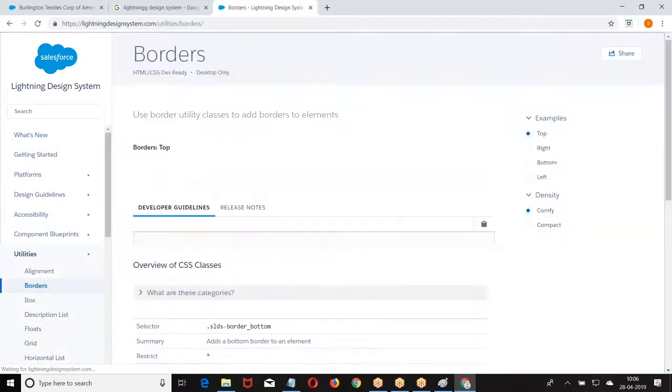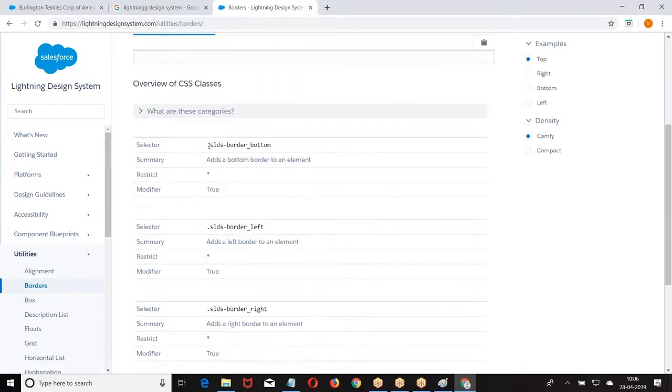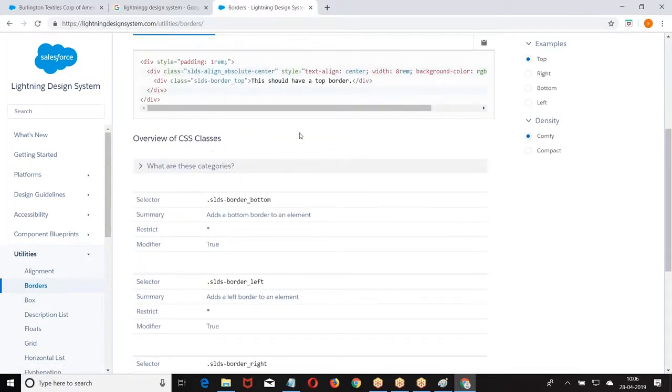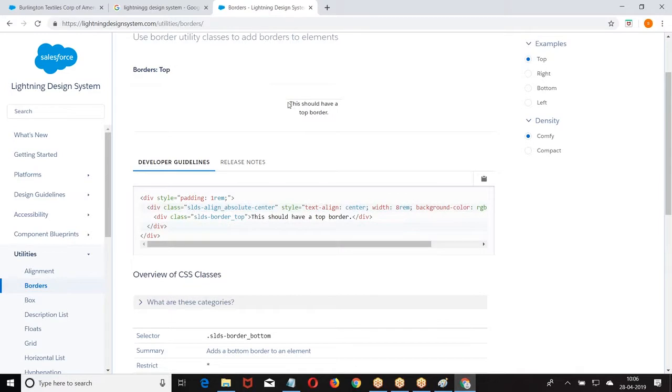This is how the CSS are defined. SLDS border bottom. If I want to create a block with a single line like this, I have to apply all these CSS. Unless I read the complete line, this line and this line, I will not get this line. I am applying a single bar, but you are forced to apply a lot of CSS.